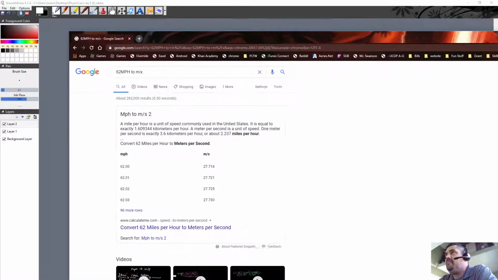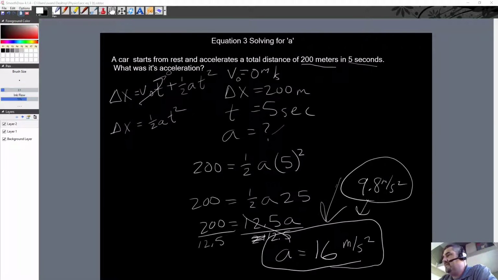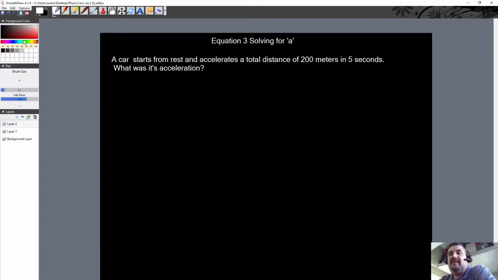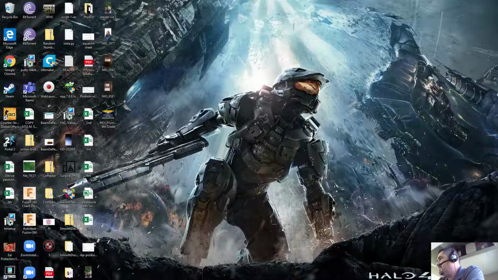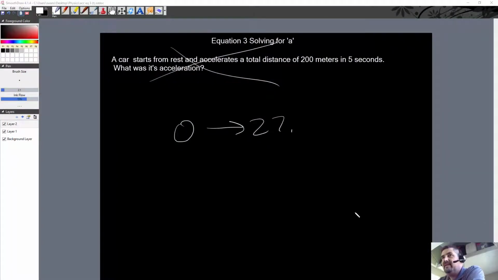Okay, so we got that down. Let me clear this screen and let's do the math. It only takes a second. We go from 0 to 27.7, I think it was. That's how bad my memory is, guys. 27.7, I was right. So 27.7 meters per second, and it does this in 2.4 seconds.